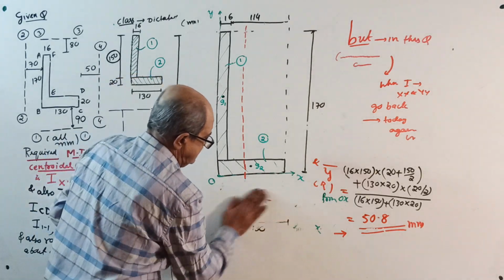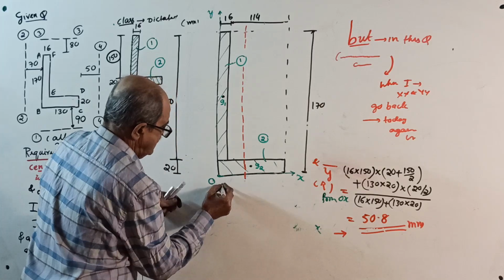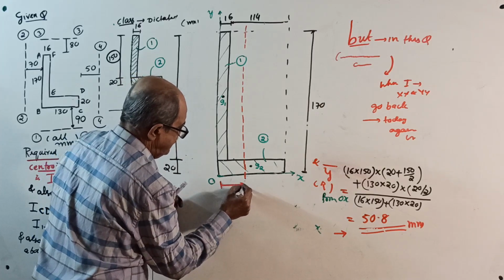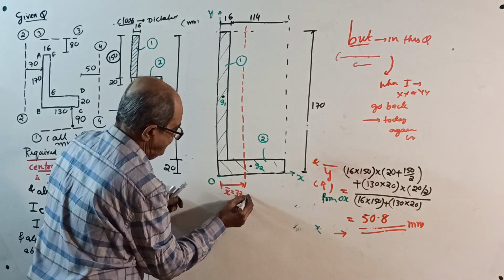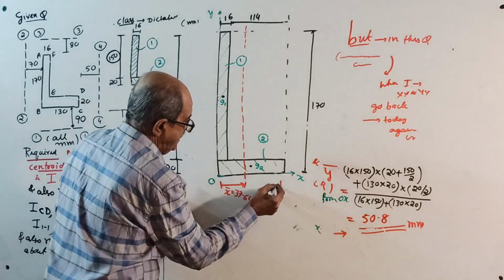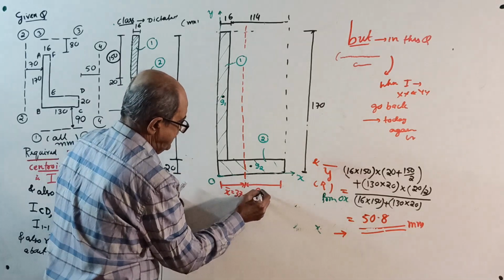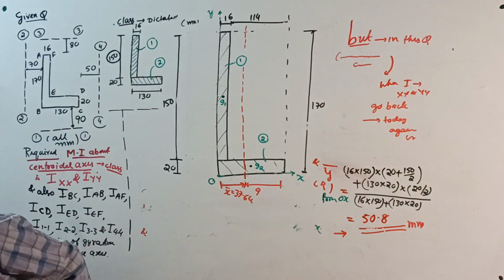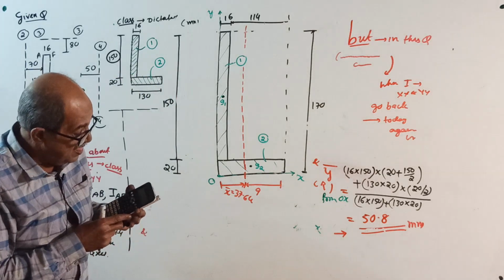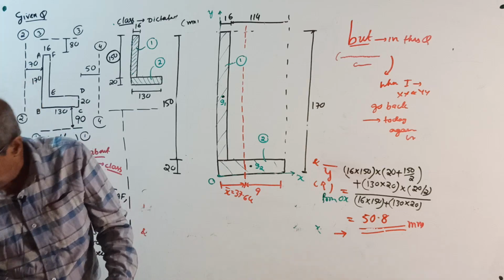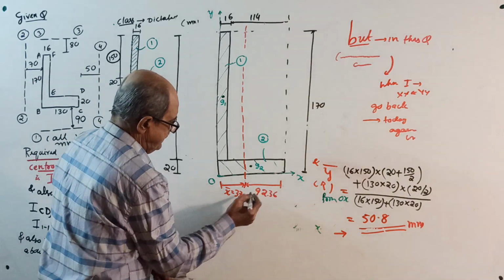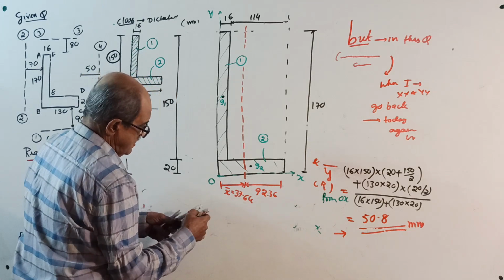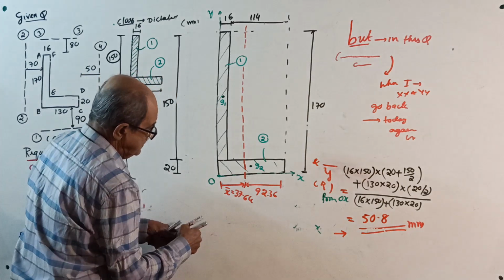This is your x bar equal to 37.64. From here it will be 92.36, and this total dimension is how much? 130.